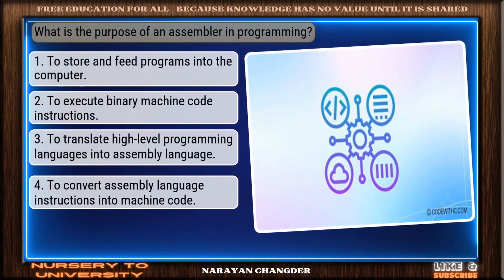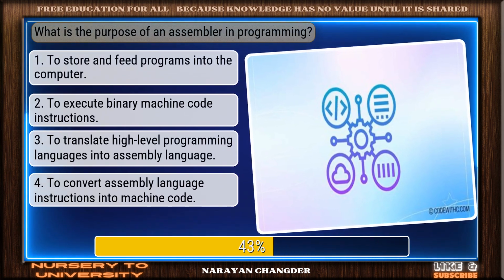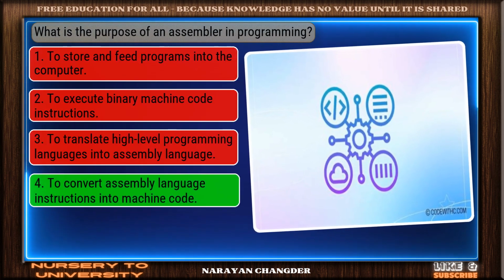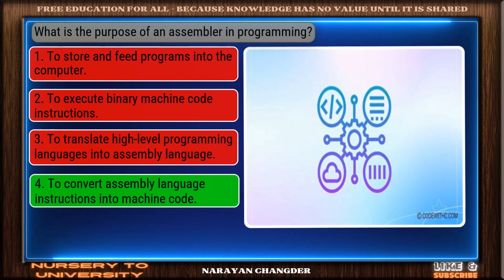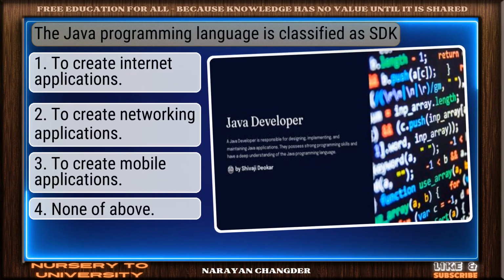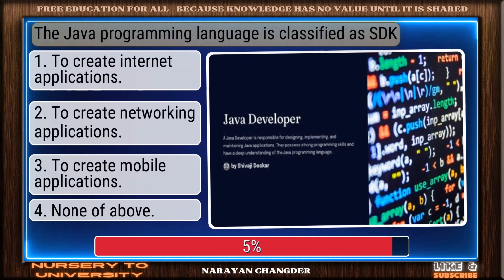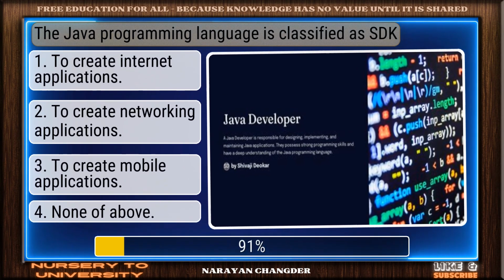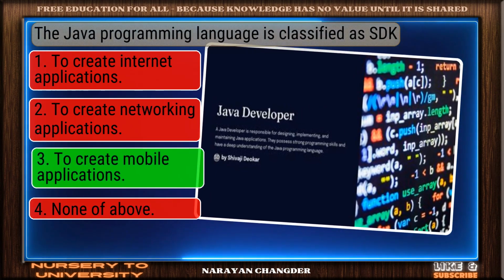Question number 5. What is the purpose of an assembler in programming? Strong choice. To convert assembly language instructions into machine code is the right answer. Question number 6. The Java programming language is classified as STEAK. Good thinking. To create mobile applications is the right answer.